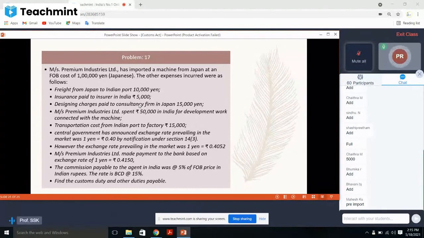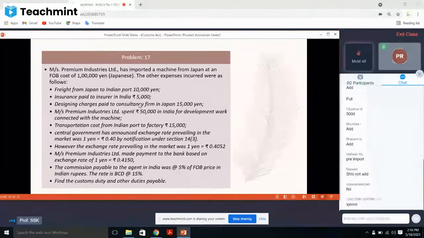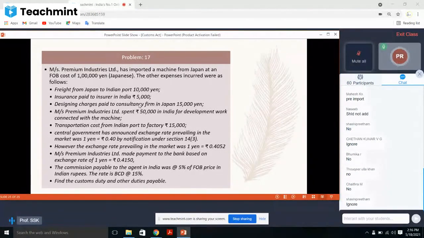Next, Miss Premium Industry Limited spent 50,000 rupees in India for development work connected with the machinery. Can we take this? Add or ignore? Very good. We should ignore it because it is post import. Once the import is done, they can do whatever they want, that is India. Is it understood? So the next thing, let us go for the next point. Transportation cost from Indian port to factory. Yes, very good. Indian port to factory doesn't form the import, so we should ignore it.